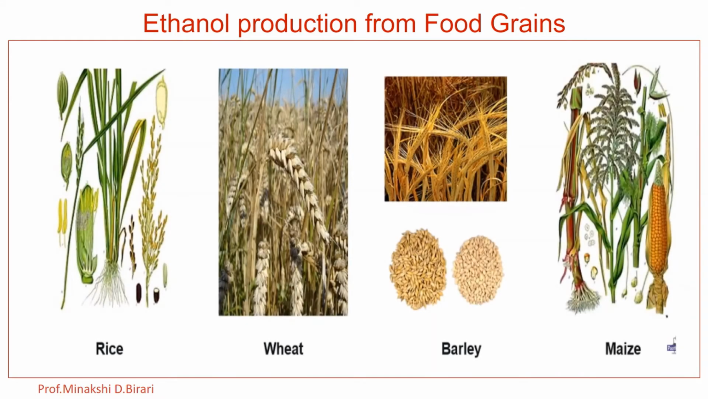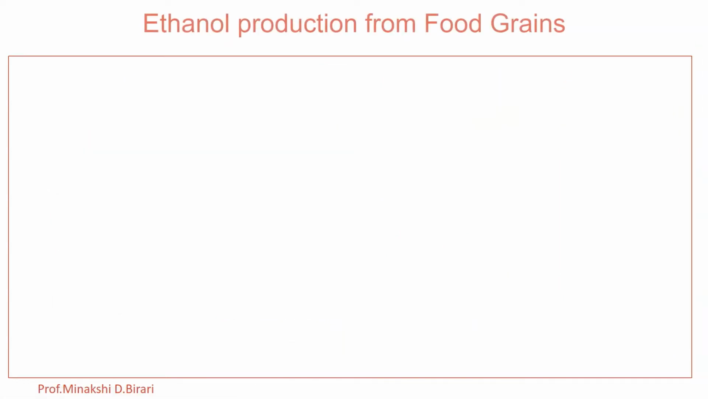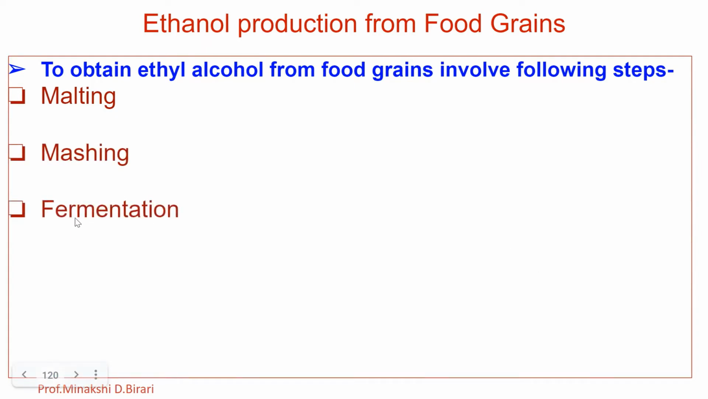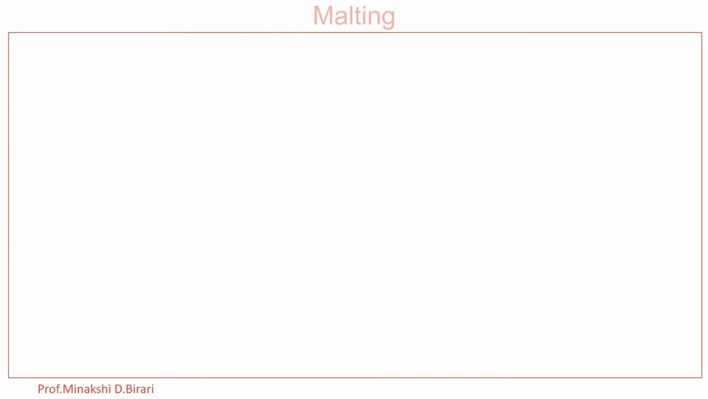We know a number of food grains are useful for the manufacture of alcohol, that is rice, wheat, barley, maize, etc. To obtain ethyl alcohol from food grains, the steps involved are: first malting, second mashing, third fermentation and fourth distillation. So let's see the steps involved in the manufacture of ethyl alcohol from food grains. First step, that is malting.